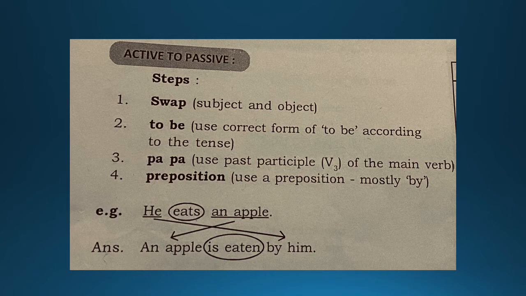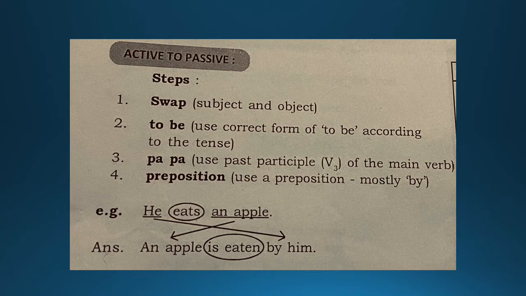He eats an apple. Now, what is he? Absolutely right. He is the subject in the first case. What is eats? Verb. Now, what is the last one? An apple is the object over here. Now, when I'm making it into passive voice, what do I do over here? I'm going to change the position. That is the first rule, swap. That means the word apple will come in the beginning and he will go to the end.